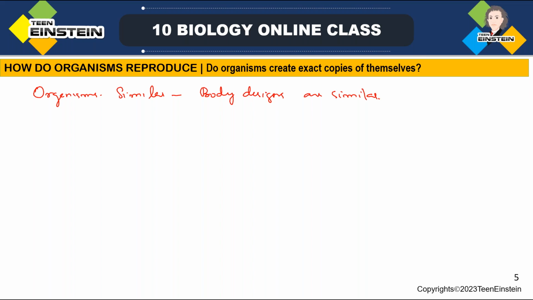So this reproduction means, what do you mean by reproduction? Reproduction means making their copies.